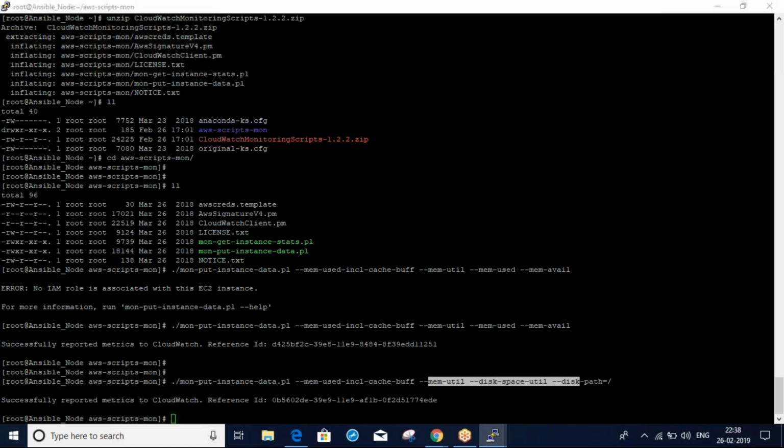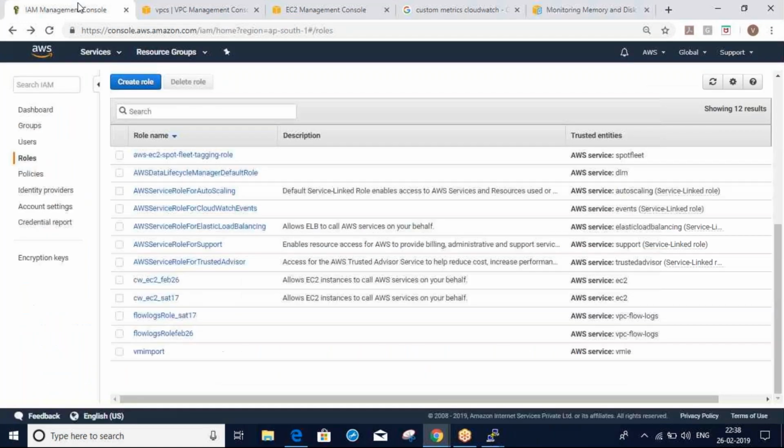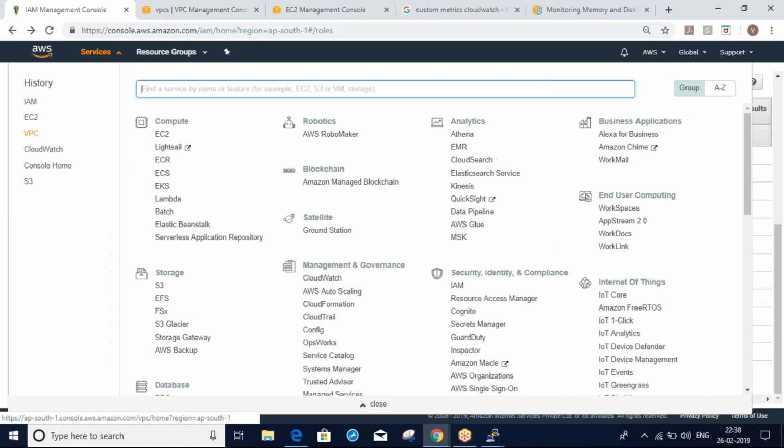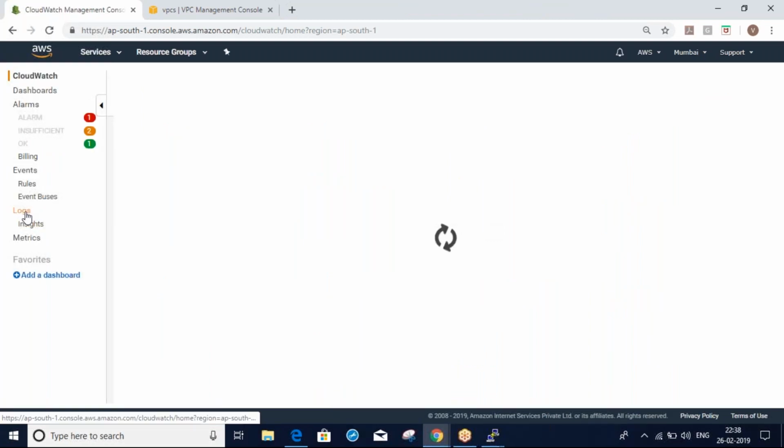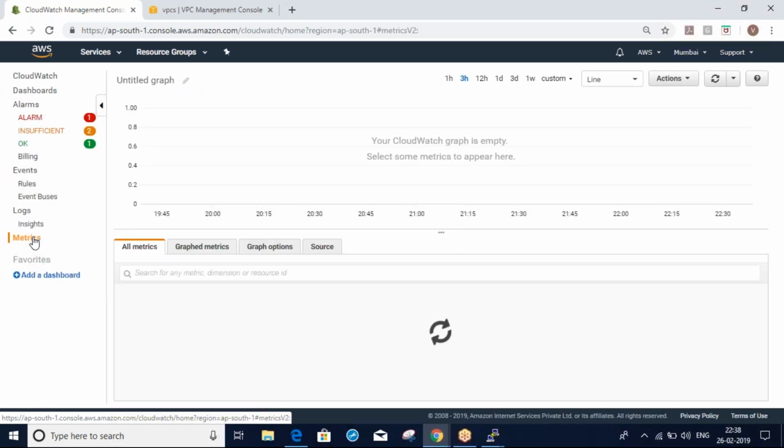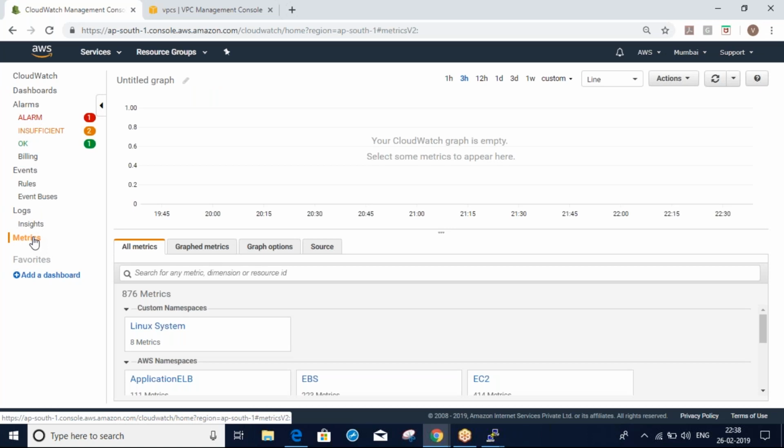Now go to CloudWatch. Go to metrics. As you know, we have configured custom metrics: memory, disk, swap, all those things.